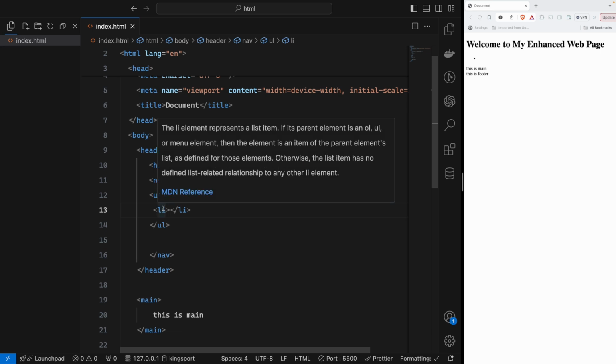When I hover, you will see that the li element represents a list item. If the parent element is an ordered list, unordered list, or menu element, then the element is an item of the parent element's list. That's why li cannot stand alone. So it needs at least a parent tag. So the list item has no defined list-related relationship to any other li element.